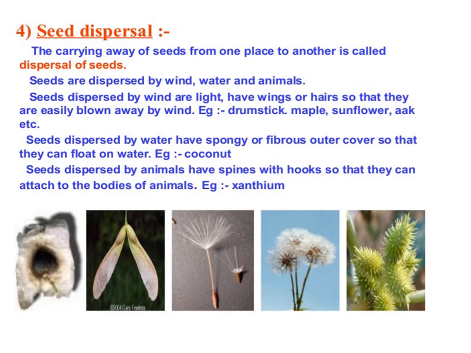Seeds dispersed by water have a spongy or fibrous outer cover so that they can float on water. So, seeds can be dispersed by water. Coconut can travel for thousands of kilometers across seas and oceans. It can go from one place to another.